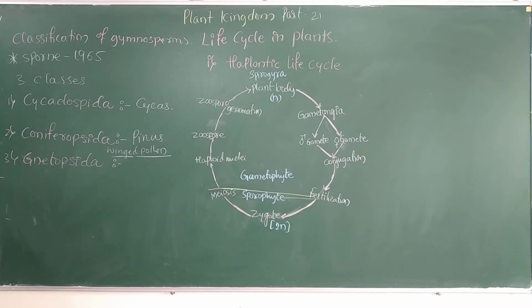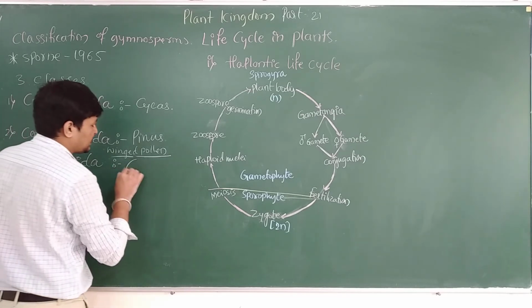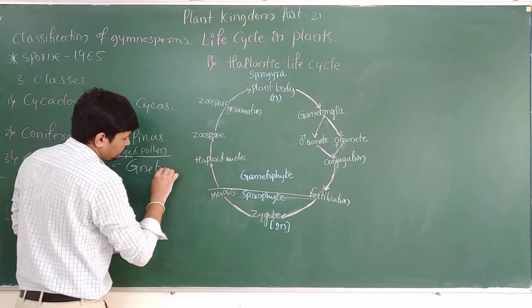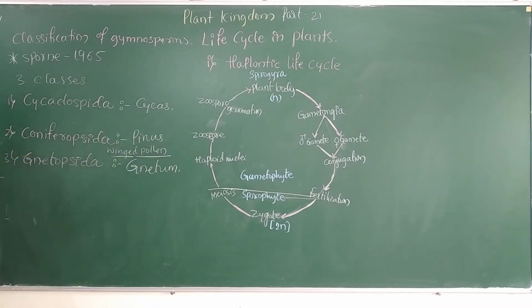Next is the Gnetaceae, that is Gnetopsida. Gnetum is a very good example for that. This Gnetopsida is the most advanced type of gymnosperm compared to Pinus and Cycas. The leaves are simple and may be spirally arranged, whorled or opposite, and the trees are dioecious, though Gnetum especially may show the monoecious condition.